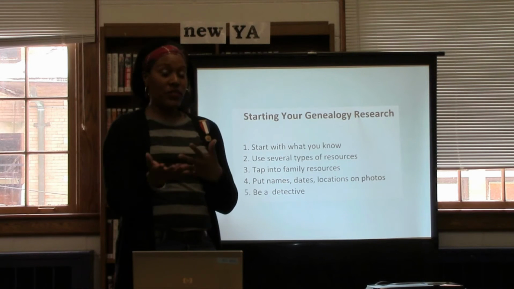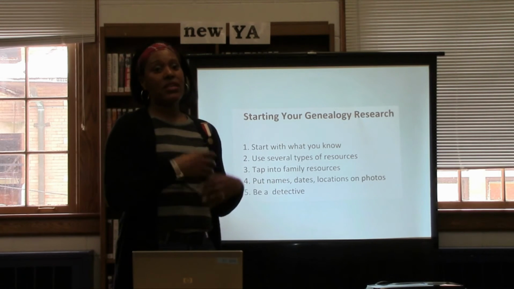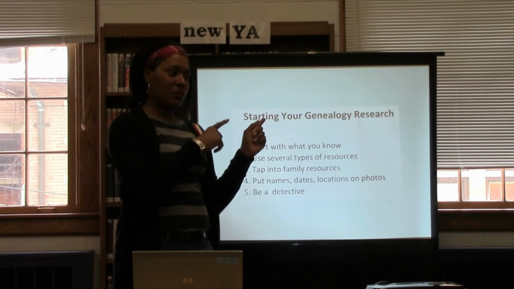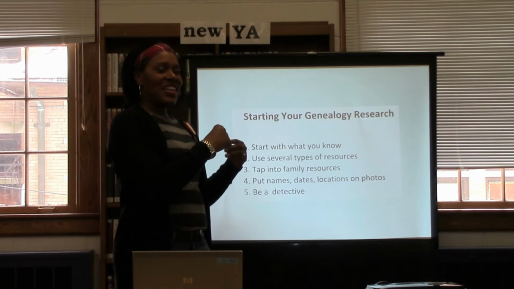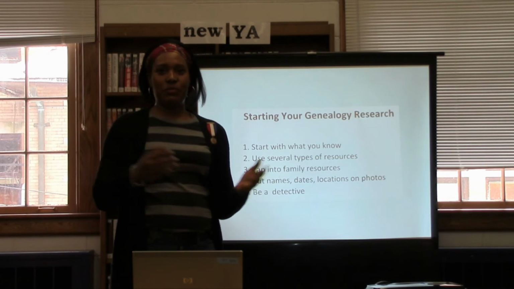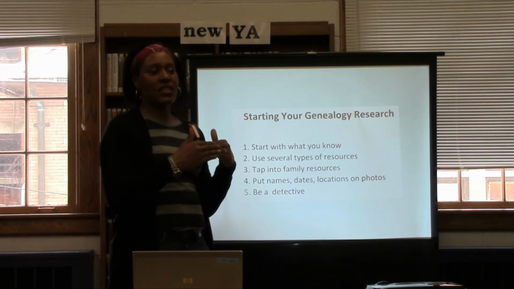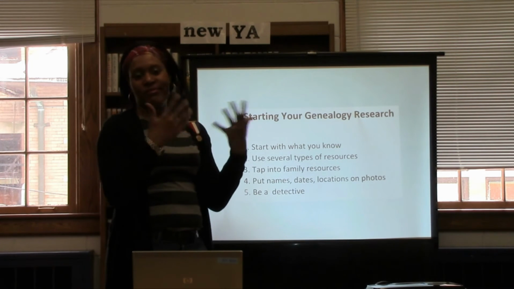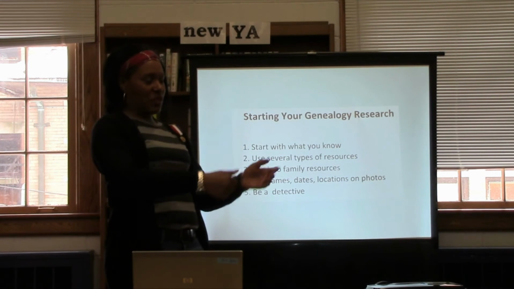If they're available to you, you should write them down, because there have been things I've learned from distant relatives that helped me understand how I should approach a particular branch of a family tree.